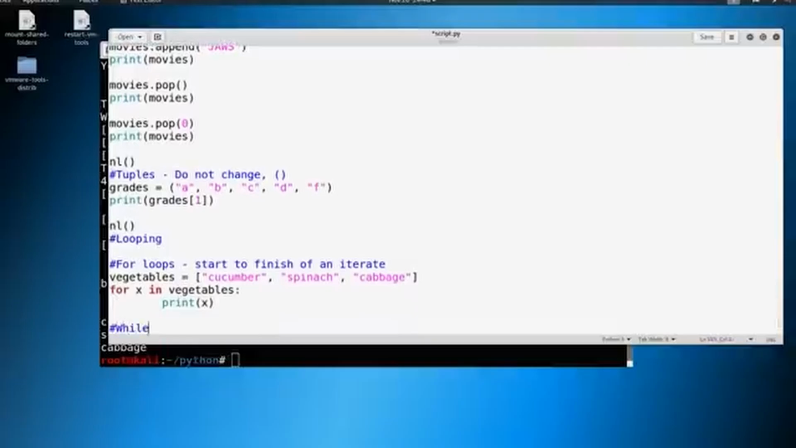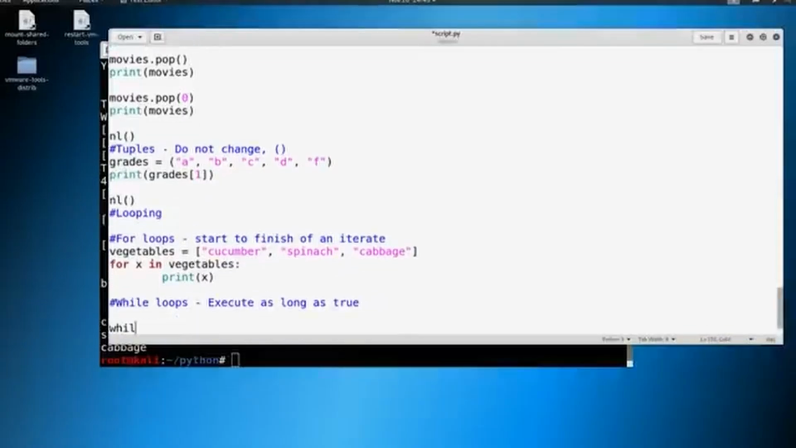Now, we also have while loops. So we'll say while loops, and these execute as long as true. So later on, you're going to see something that says while true. It'll be capital, while true. We're going to do something. Don't worry about that right now.